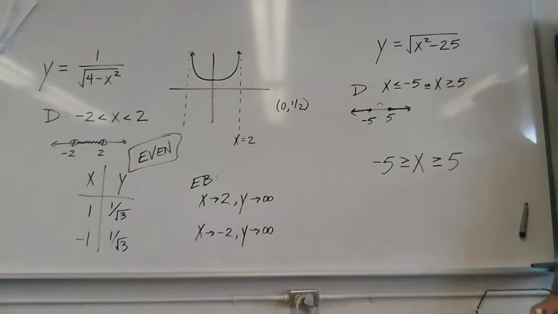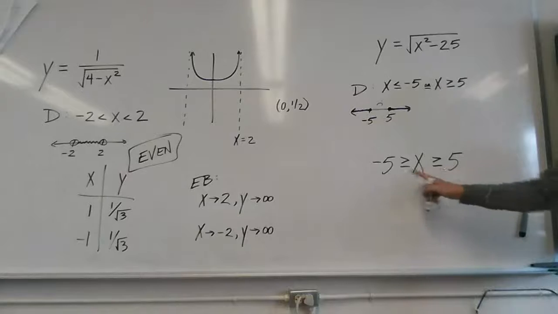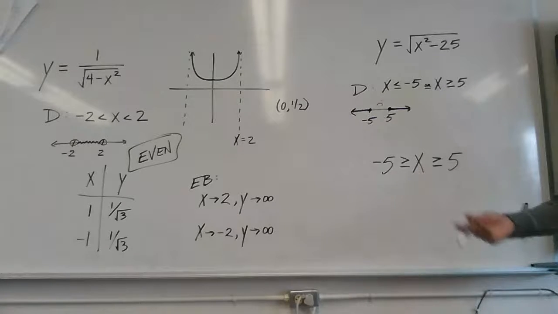Do not do that. It's wrong on many levels, but the most obvious being 5 is not less than -5. So it's just very wrong. Please don't do that.